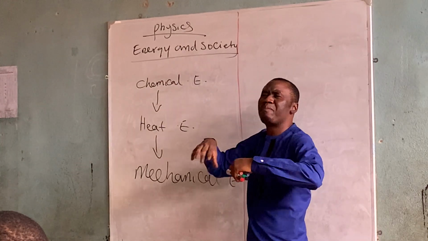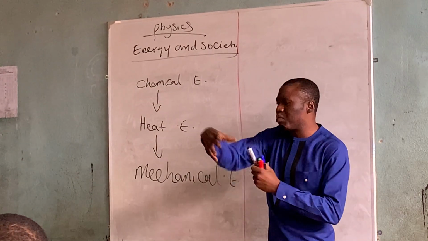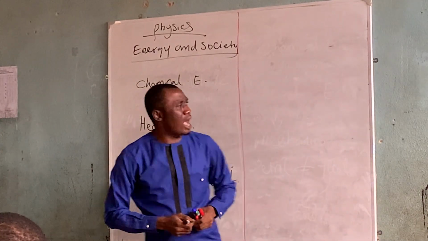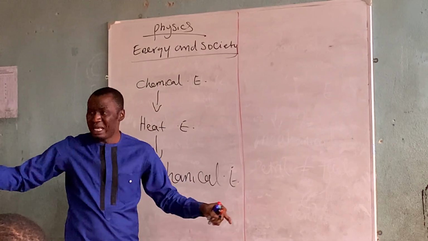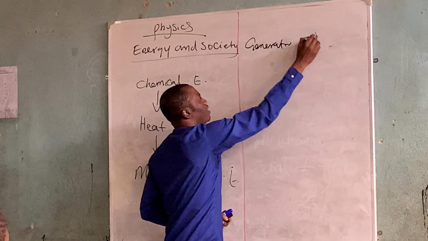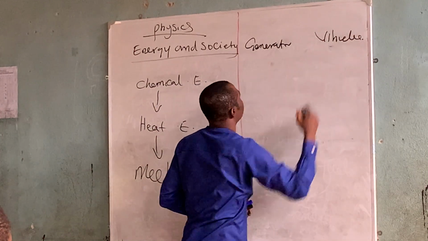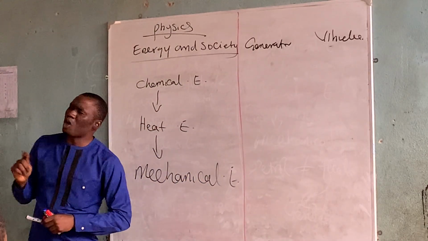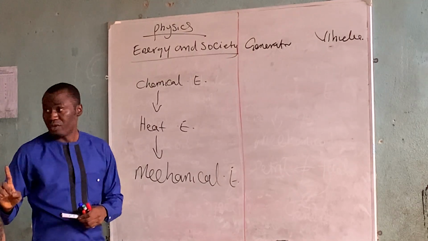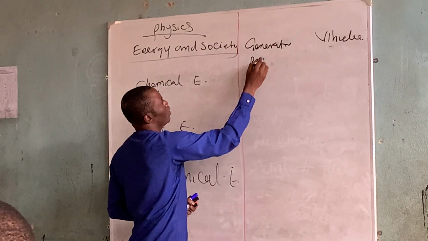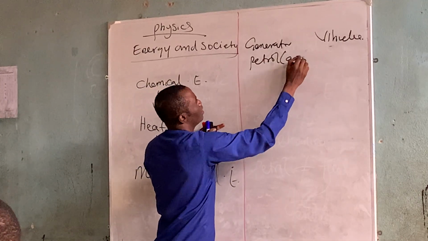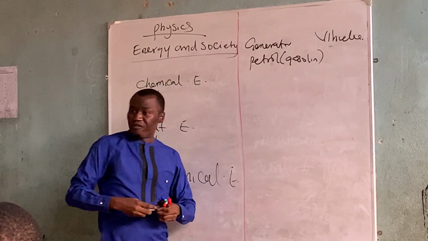But the energy that you take in is chemical substance, food. Whatever you eat is a biomolecular or biochemical substance. Are you following? Now, we have something that is not a living being, which is your generator. What you put into your generator is not fuel. It is petrol. And petrol is also called gasoline, if you are from North America. Are you following that?